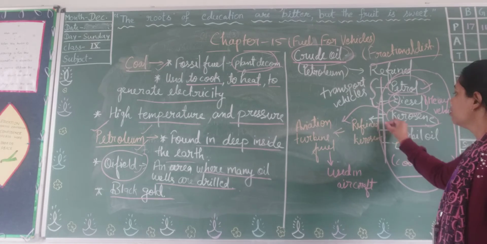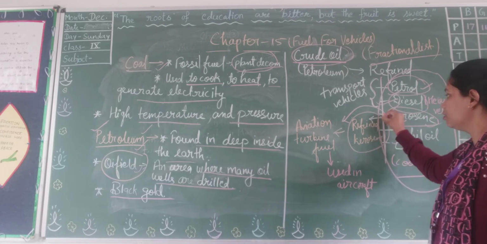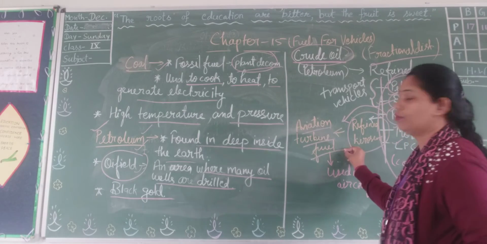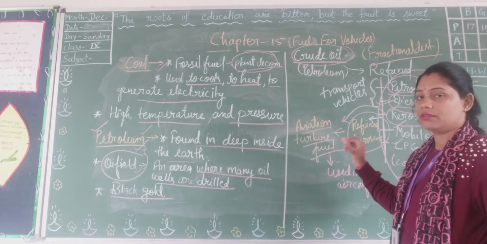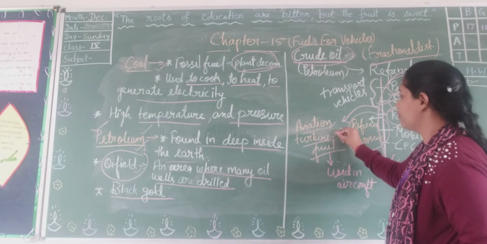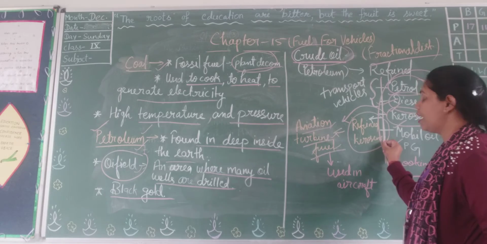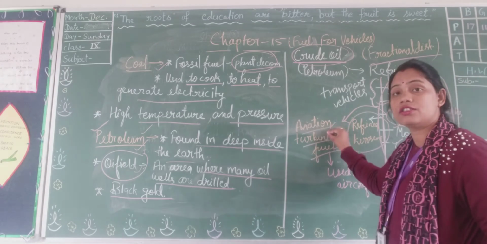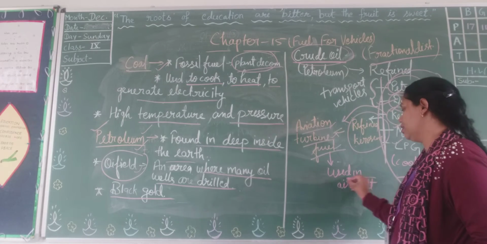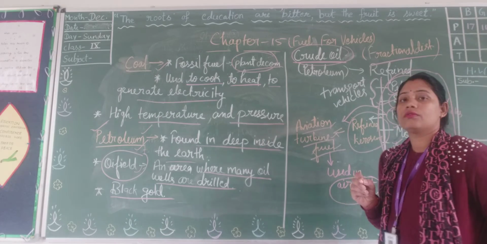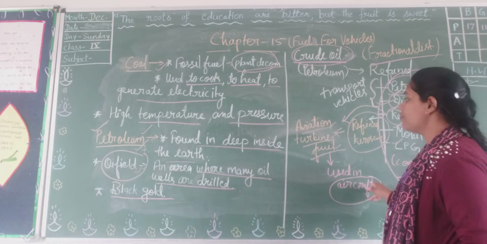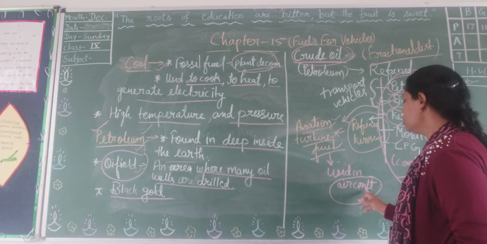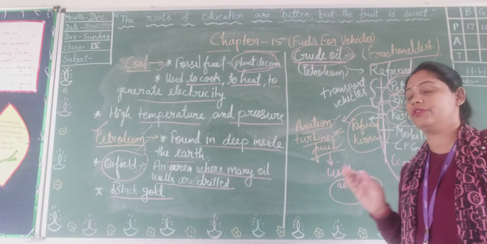When kerosene is refined, it converts into aviation turbine fuel. Focus on it: aviation turbine fuel. It is a form of refined kerosene. And where is it used? It is used in aircraft. So what is used in aircraft as fuel? Aviation turbine fuel is used in aircraft as fuel.